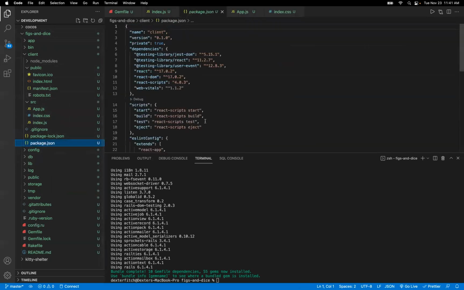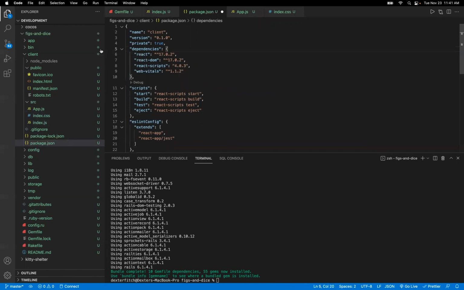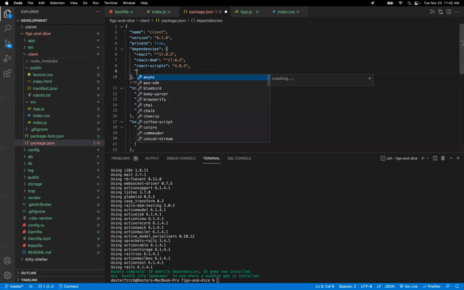Next, we're going to be editing the package.json file. I want to delete the testing libraries. That's lines 6 through 8. I'm also going to delete the web vitals. Don't want to keep track of that. And instead, I'm going to keep track of React Router DOM.